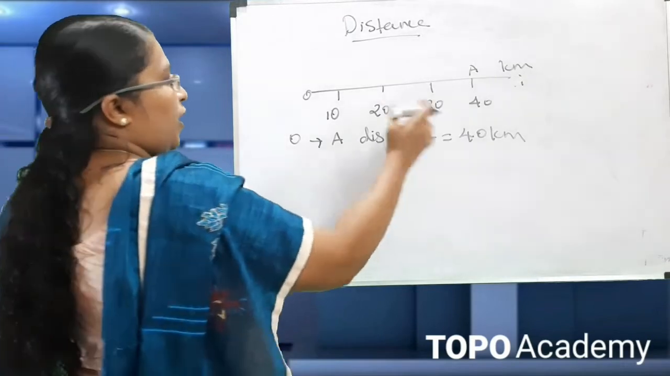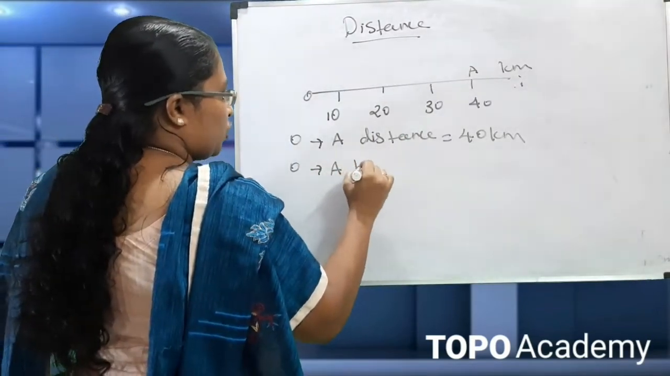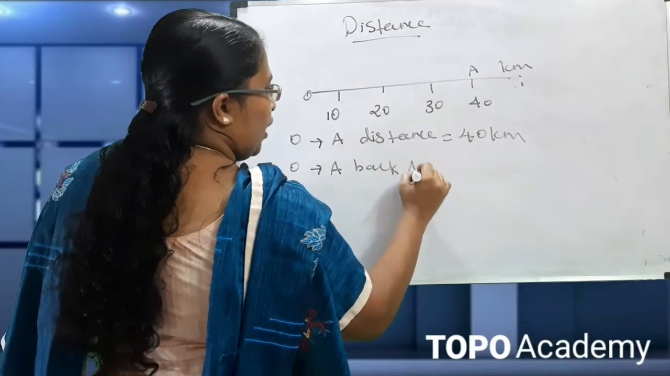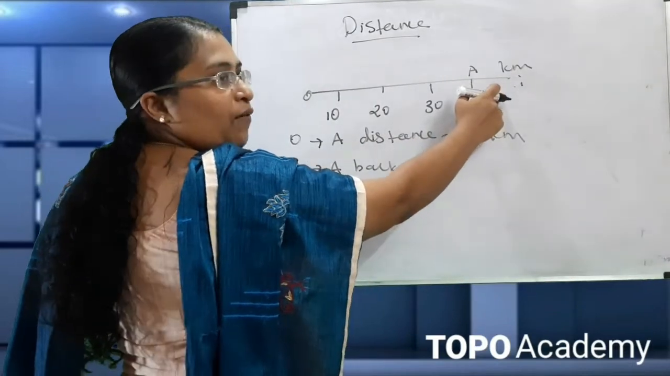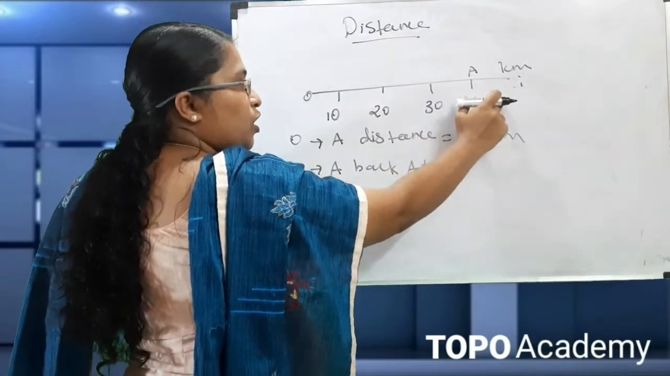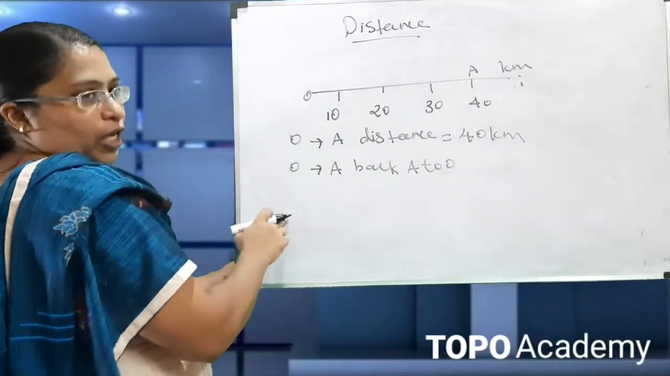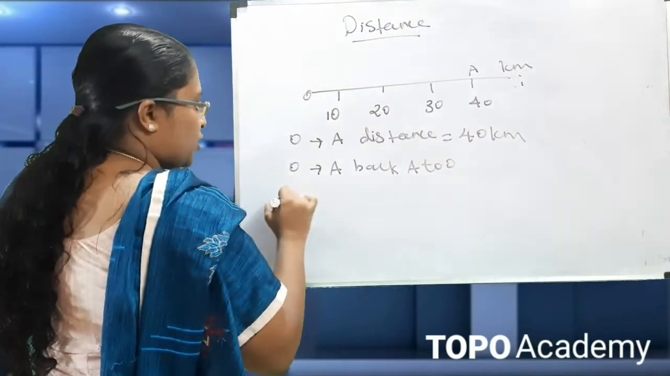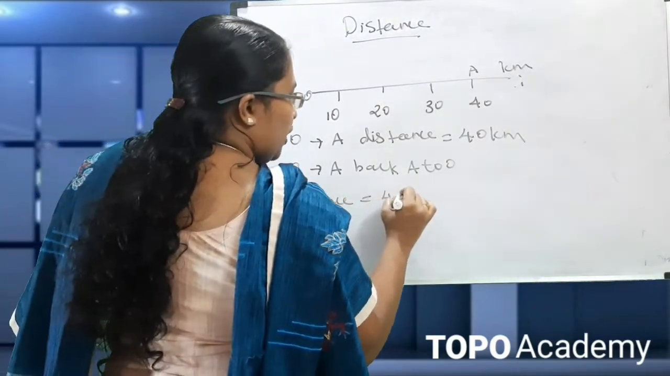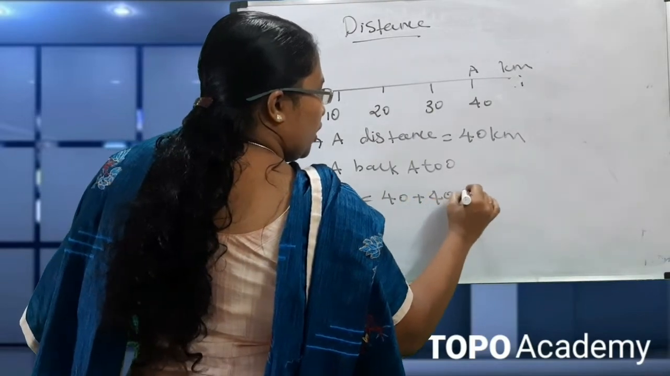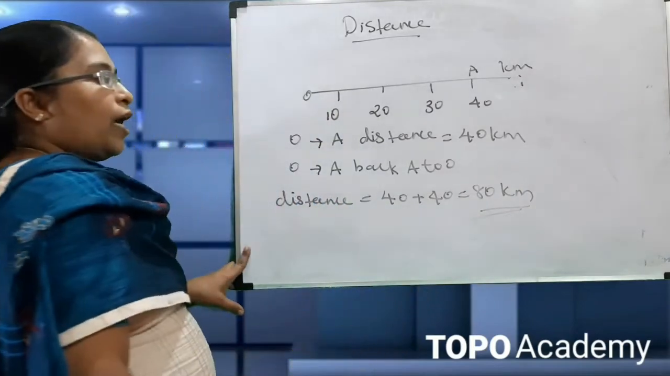Next we have to see the case where the object is moving from O to A and back from A to O. First it moves from O to A, traveling a distance of 40 km, and again from A to O it travels 40 km. So what is the total distance covered by the object? The total distance is equal to 40 plus 40, which is 80 kilometer.